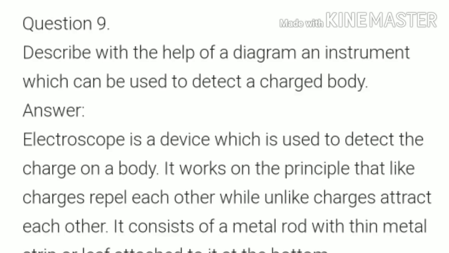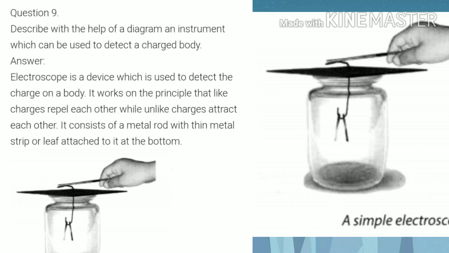Question number 9. Describe with the help of diagram an instrument which can be used to detect a charged body. So children, in page number 187, activity number 15.4, you have learned about electroscope. Okay, so the answer is, electroscope is a device which is used to detect the charge on a body. It works on the principle that like charges repel each other while unlike charges attract each other.